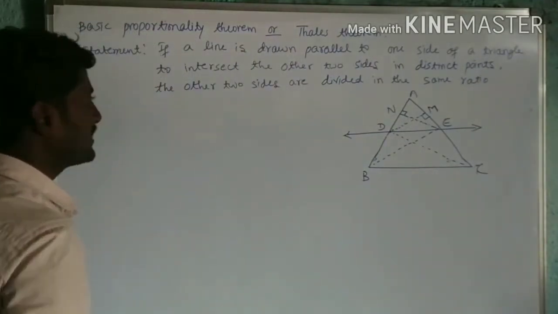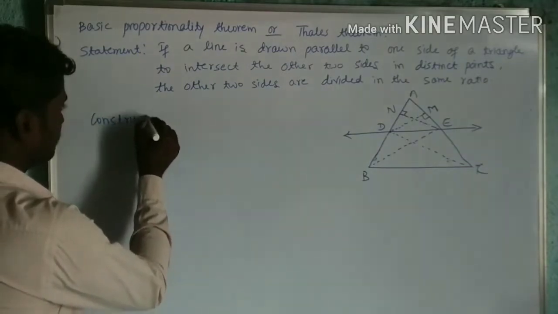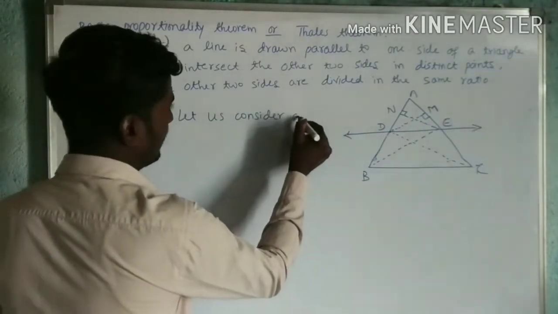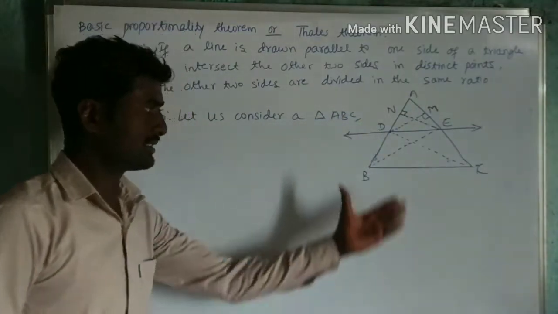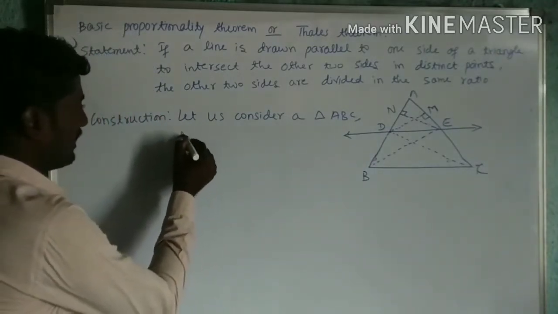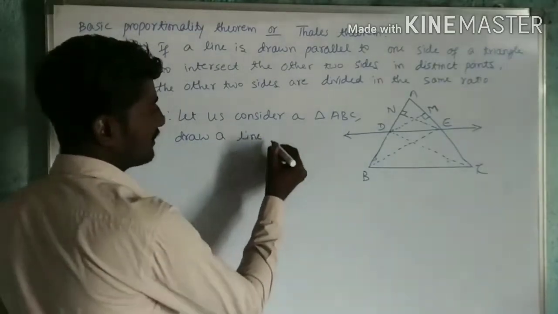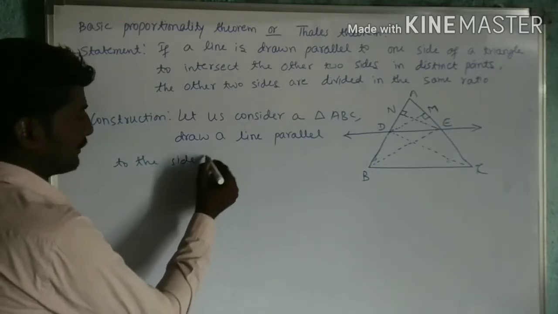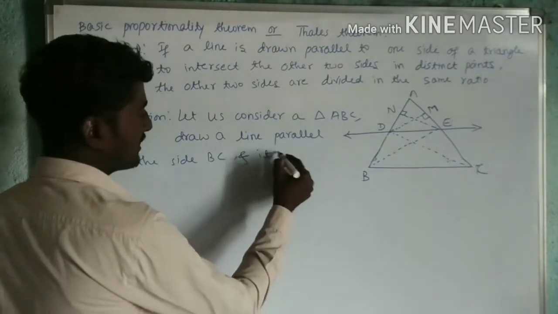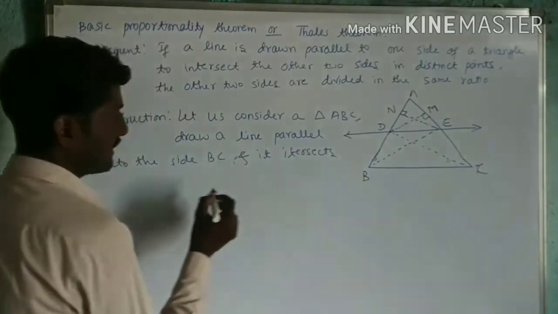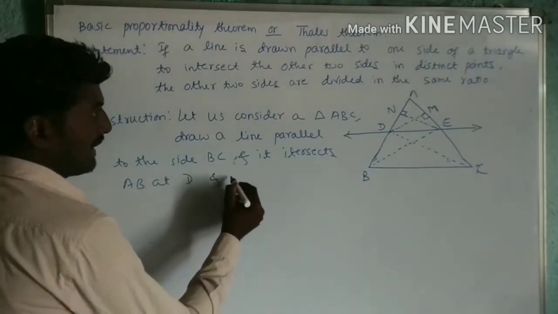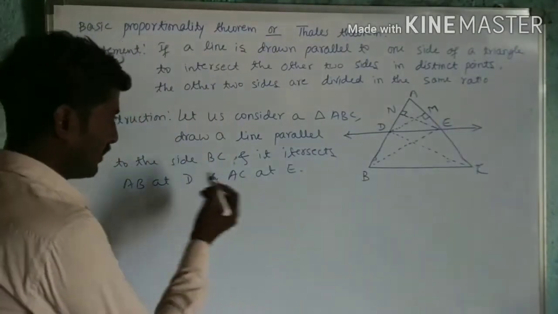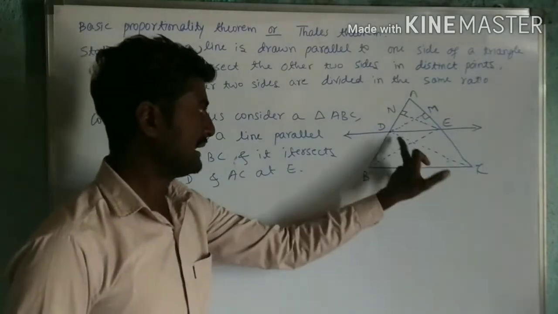Now construction I have to write. Construction: let us consider a triangle ABC, draw a line parallel to the side BC, and it intersects AB at D and AC at E. Next, join CD and BE.